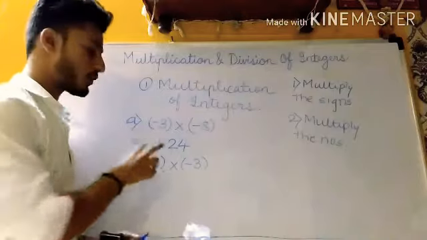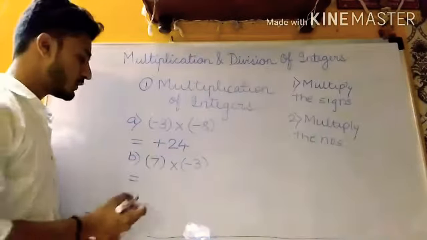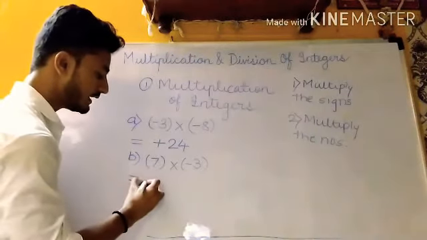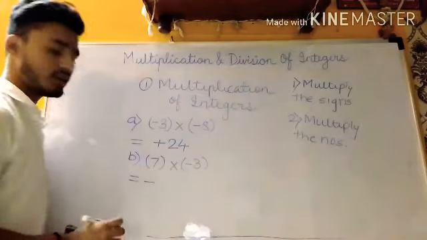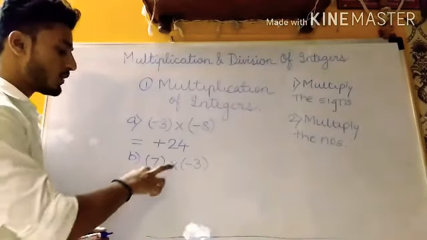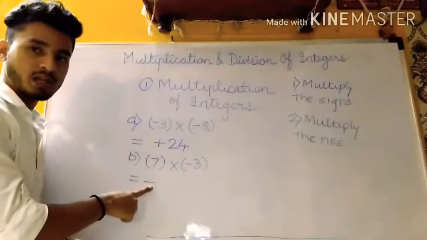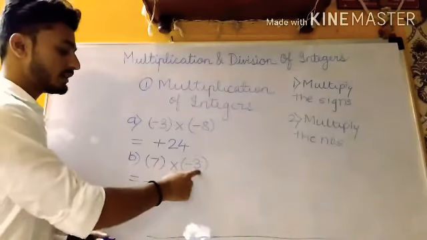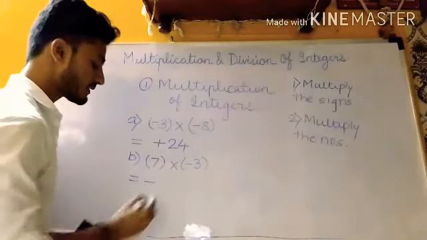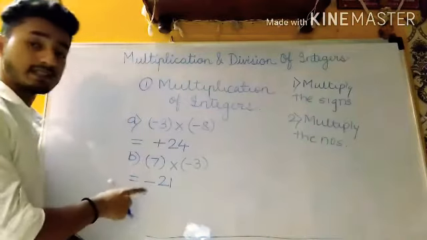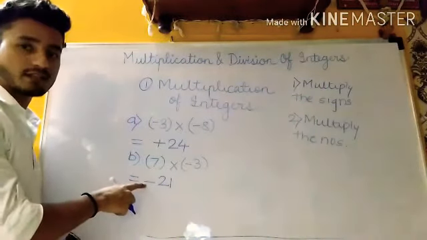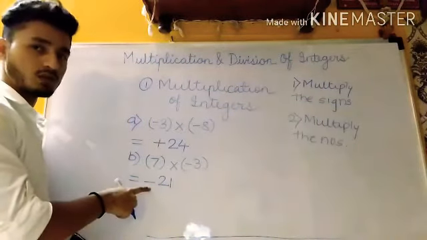So whenever there are opposite signs, what do we do? Yes, we take it as a negative. As per the table, when there are opposite signs, the answer is negative. Now we will multiply the numbers. So 7 3s is 21. And since it is a negative, I have to mention the negative sign, or else it will be wrong.